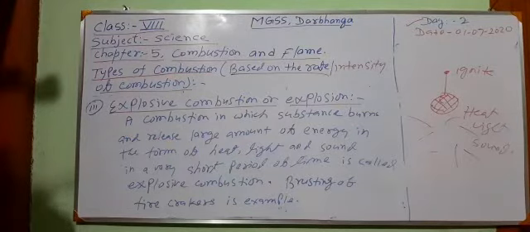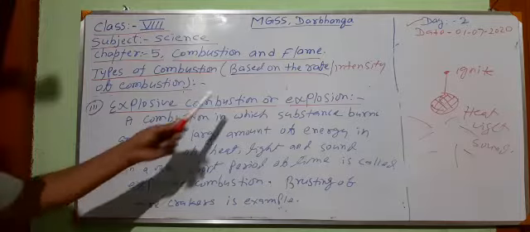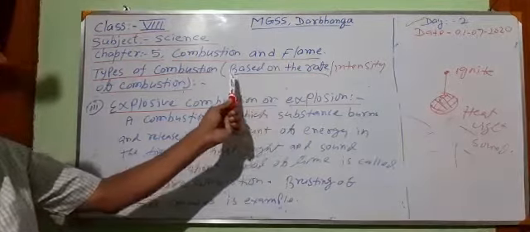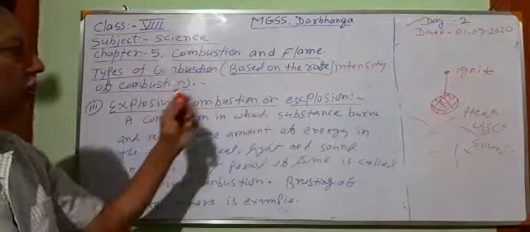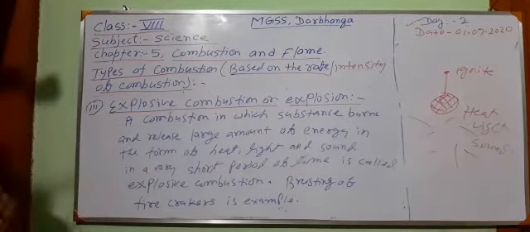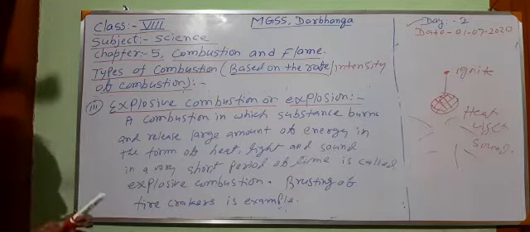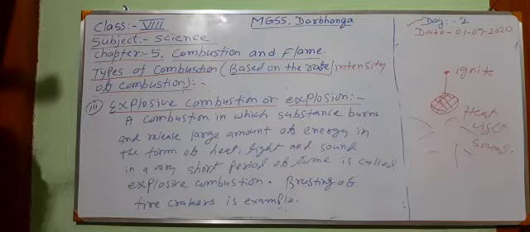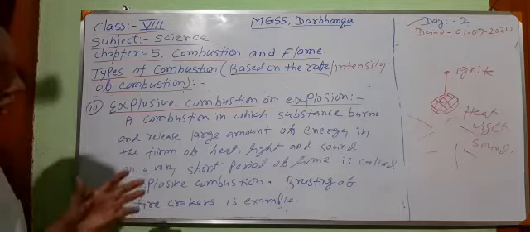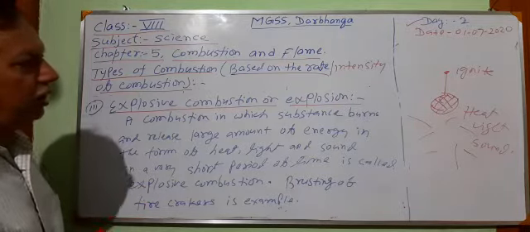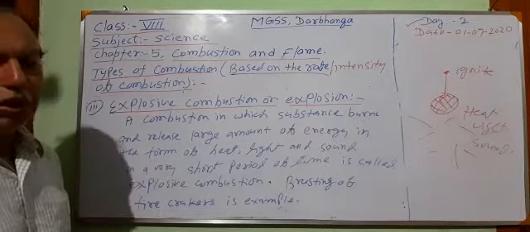Now we have read three types of combustion based on the rate or intensity of combustion. One is rapid combustion, in which combustion takes place at a rapid rate and releases a large amount of energy in a short period of time. Second is spontaneous combustion, in which combustion starts without external support of heat.